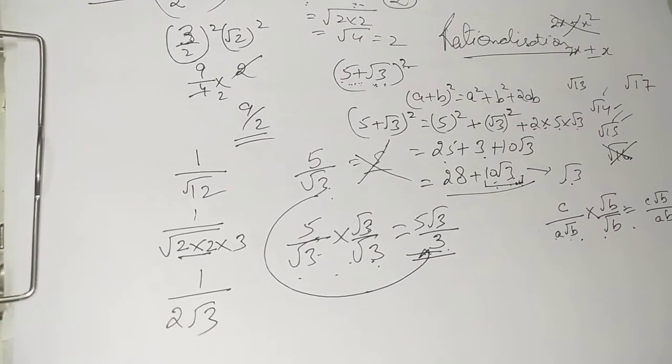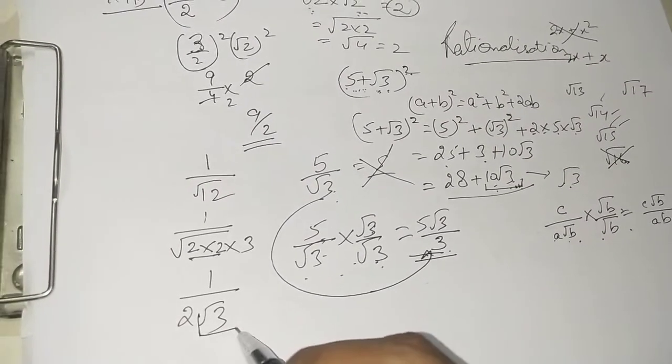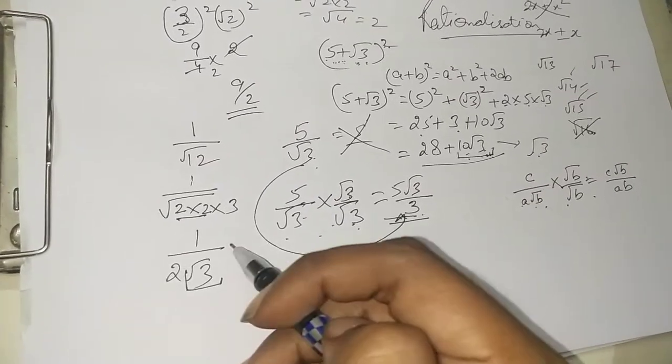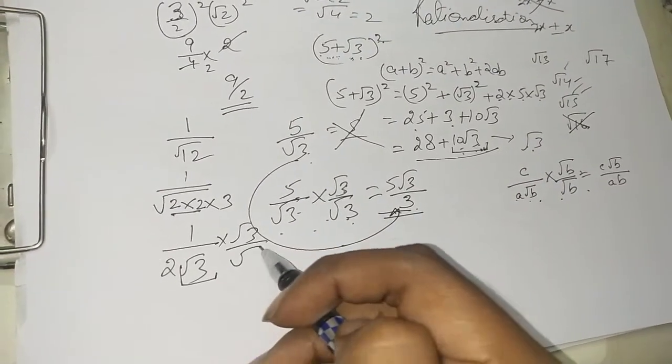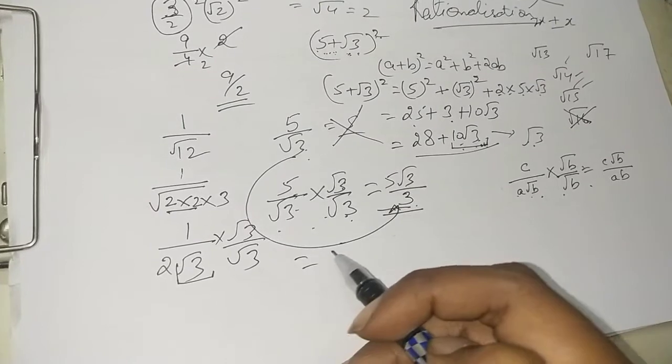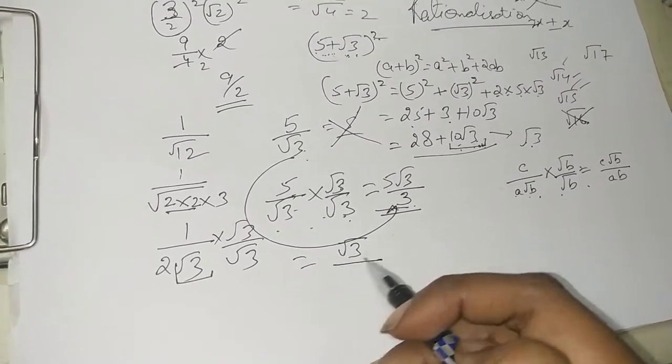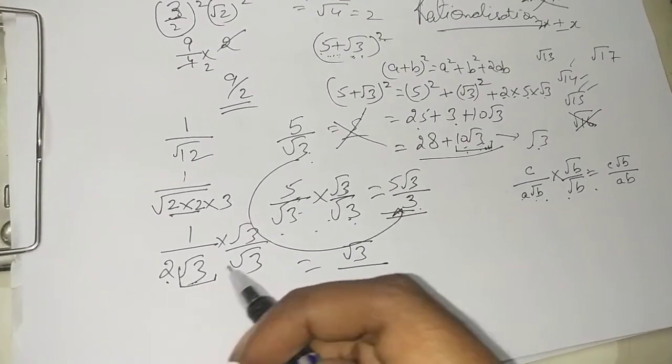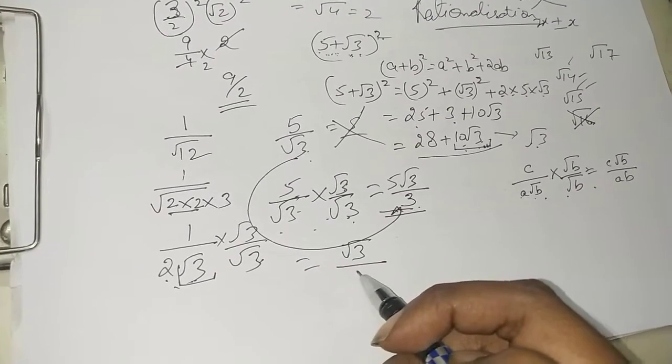So now what will be the rationalizing factor? Only the part having the under root in the denominator will be your rationalizing factor. So that means into root 3 upon root 3. So what is that going to be? 1 into root 3 will be root 3 and 2 root 3 into root 3 will be 2 into 3. 3 into 2 will be 6.